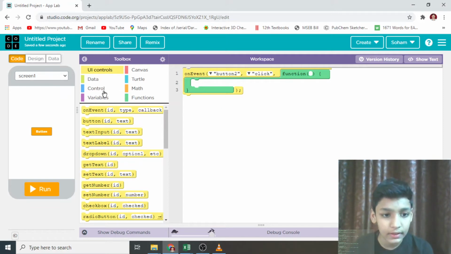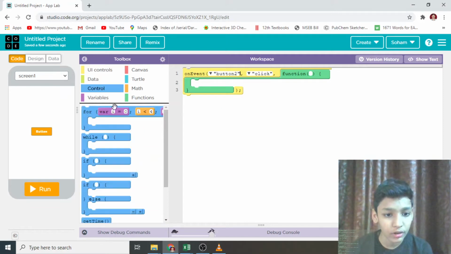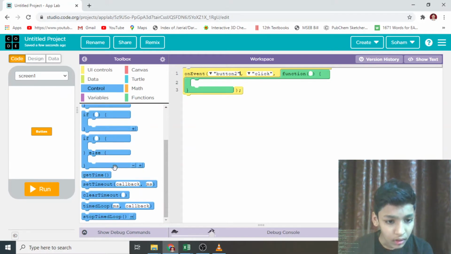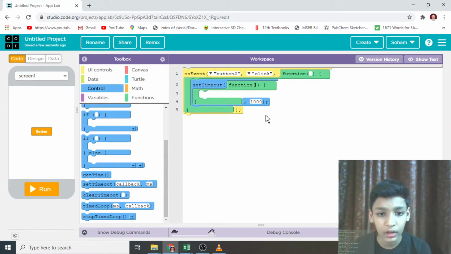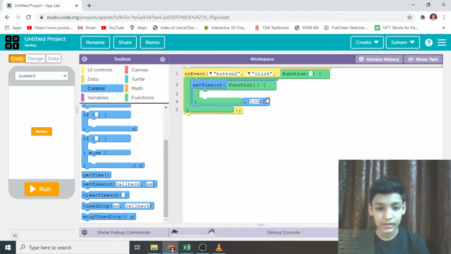Next, I have to go to control and take set timeout and put it in the on event block. Next, 1 second is equal to 1000 milliseconds. So here I will only need 100 milliseconds.